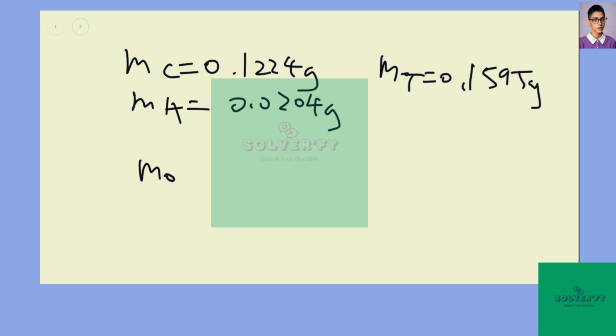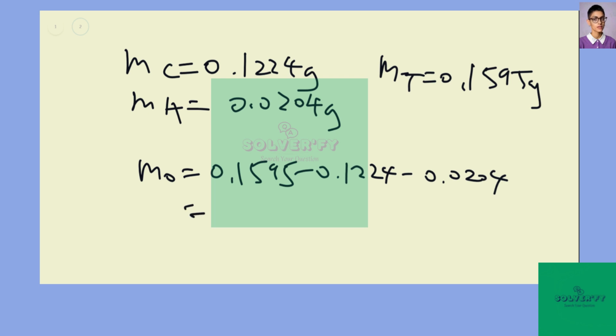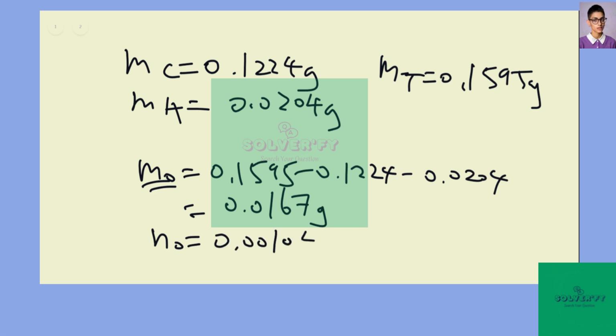So the mass of oxygen equals 0.1595 minus 0.1224 minus 0.0204, and the remaining mass is 0.0167, which is essentially the mass of oxygen. The number of moles of oxygen is this mass divided by 16, which is roughly 0.00104 mole.